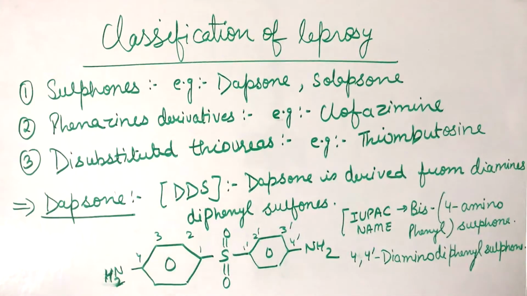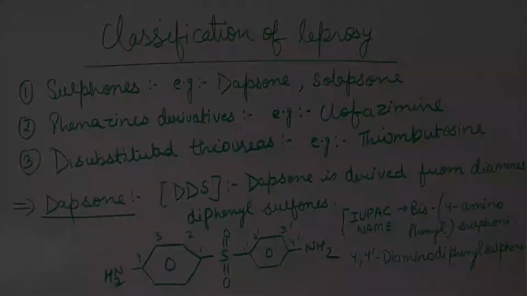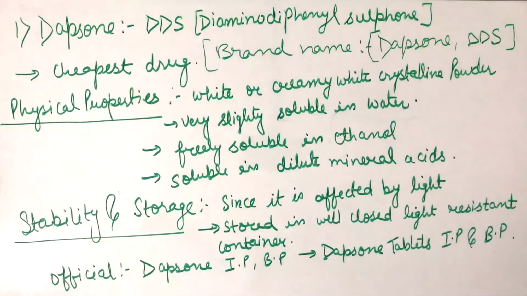Dapsone is a derivative of diamino diphenyl sulfone. So this is the structure of dapsone, bis 4,4-diamino phenyl sulfone derivative, and another name we can call it is 4,4-diamino diphenyl sulfone. So this is all about the structure of dapsone. Now dapsone, DDS, is the cheapest drug used in the treatment of leprosy, and the brand name of the drug is dapsone or DDS.